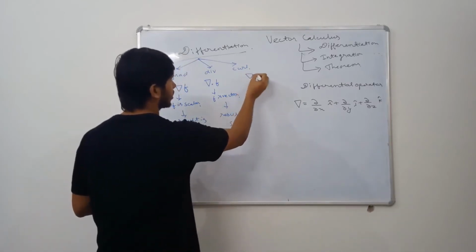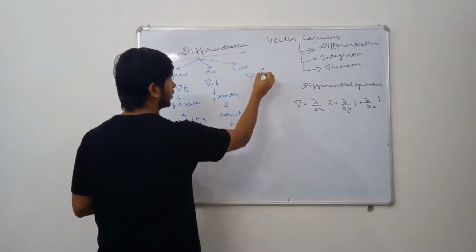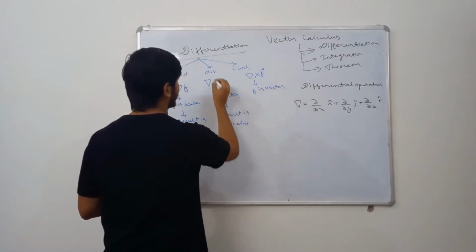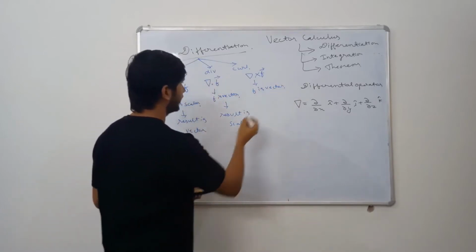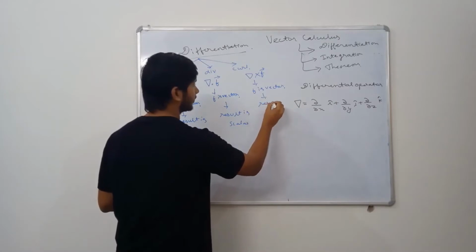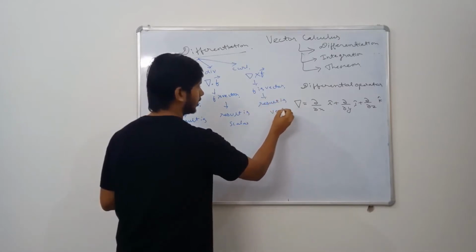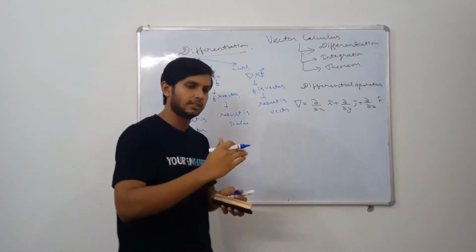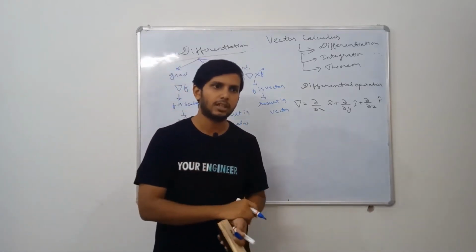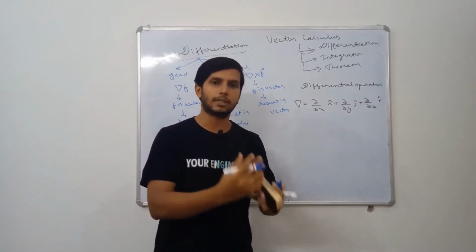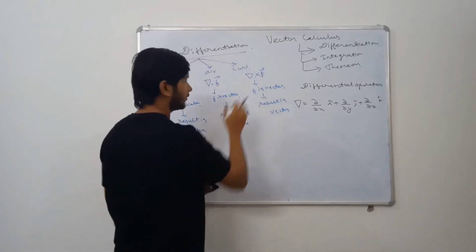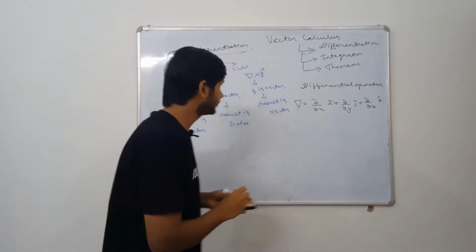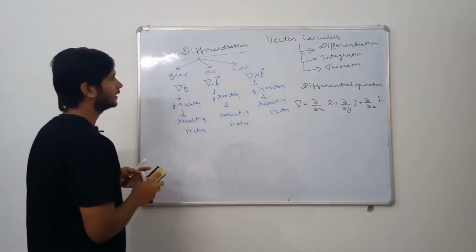Here it is del cross f. Again here f is vector, and here the result will be vector. Now divergence finds how much change is happening in a flux, whether flux is coming in or going out. Del cross f, the curl, gives the change in rotation of a particular object. So we will see gradient, divergence and curl one by one.